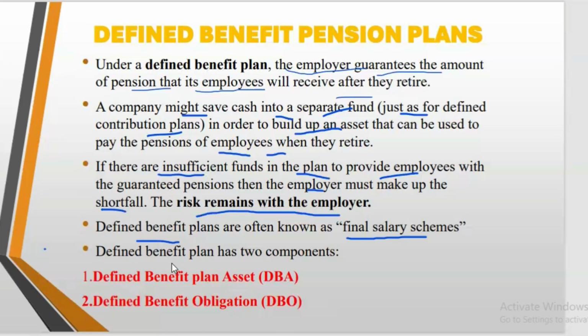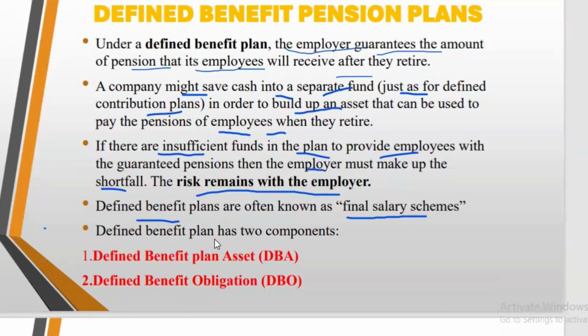But with the defined benefit, the entity creates their own fund. Instead of getting a third party to manage the fund for the employees, they create their own separate fund. They invest in it, and then when employees go on retirement, the employer themselves pay the benefits to the employees. If there are insufficient funds, the company is held responsible, and the risk remains with the employer, right?